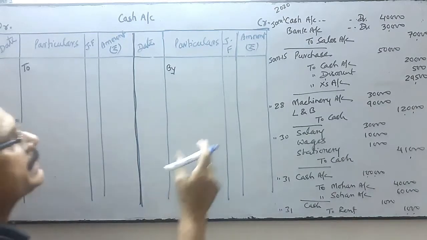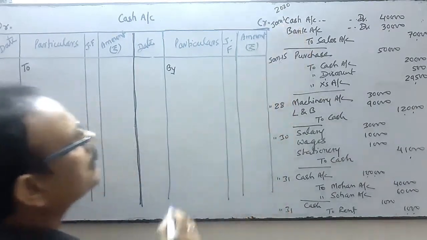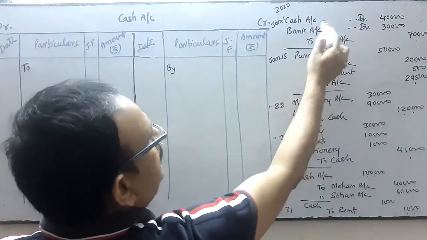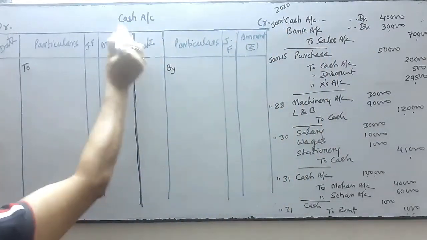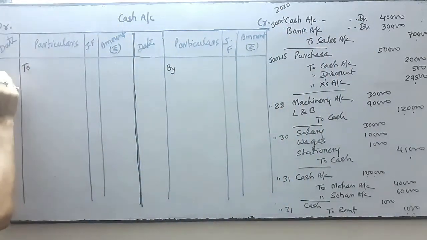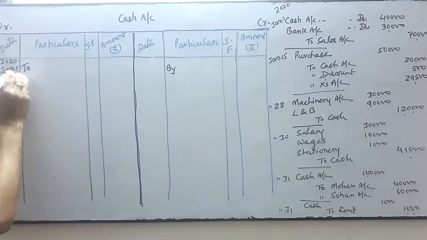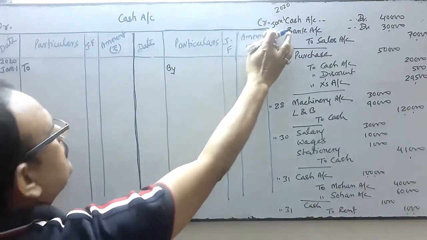So here you see, cash is on which side? Cash is debit. So we'll do the posting in the debit side of the cash account. First of all, write the year 2020 and the date, January 1st. I have written the date over here, January 1st.